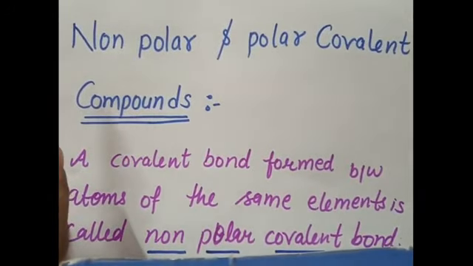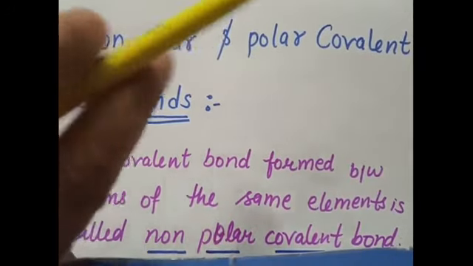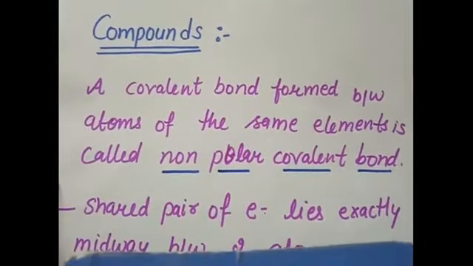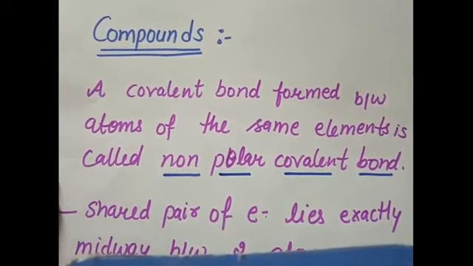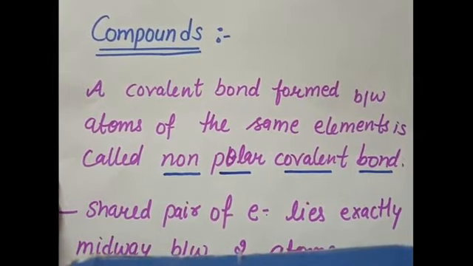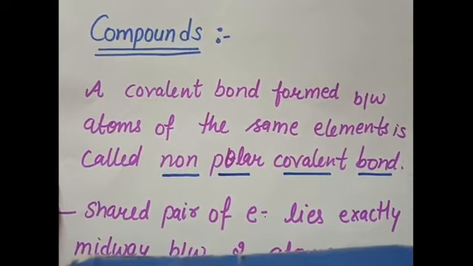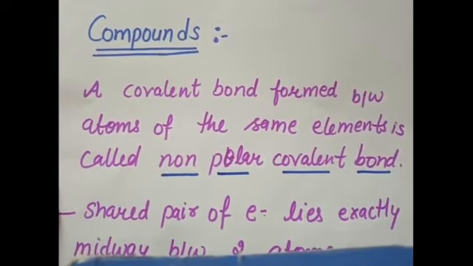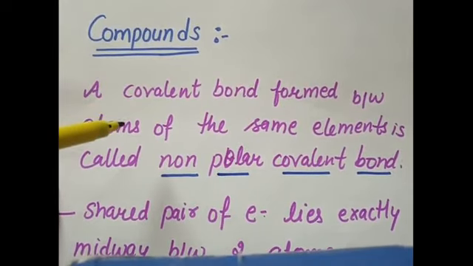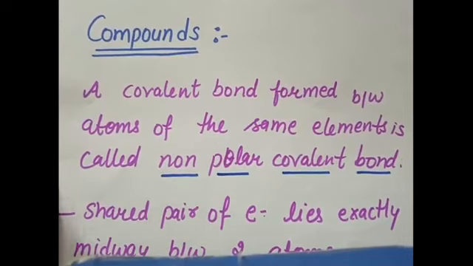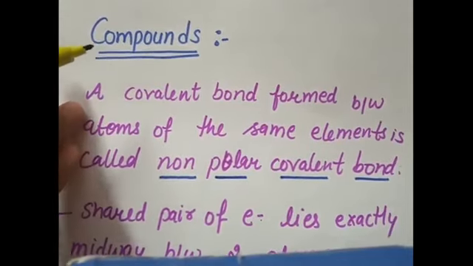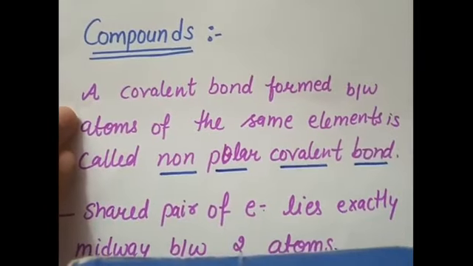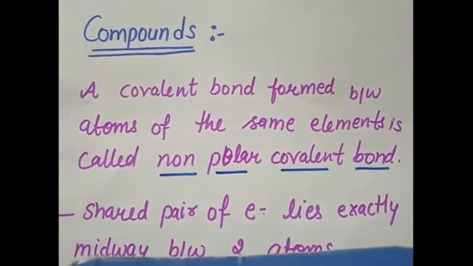The next subtopic is non-polar and polar covalent compounds. A covalent bond formed between the atoms of the same element is called a non-polar covalent bond, and the elements combining together in this kind of bonding will be known as non-polar compounds. Why are we saying same elements? Because every element has a property which is called electronegativity.